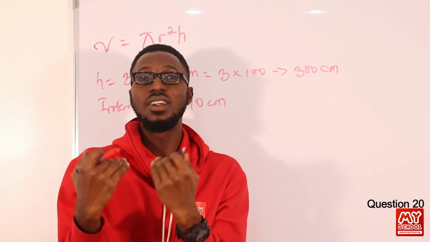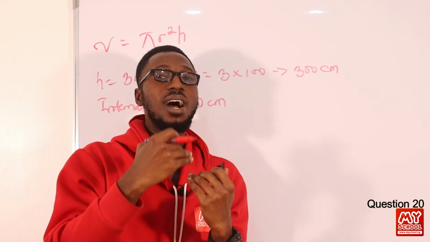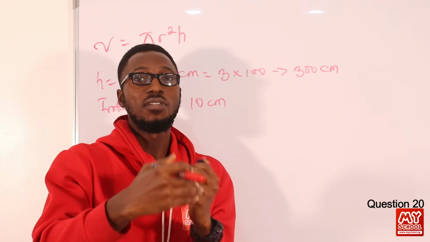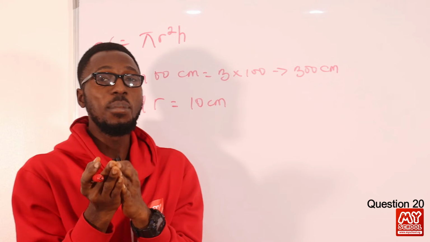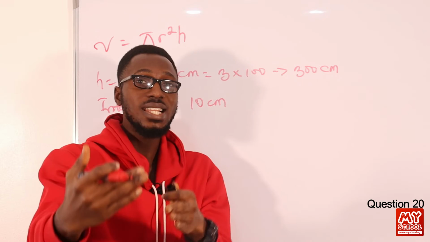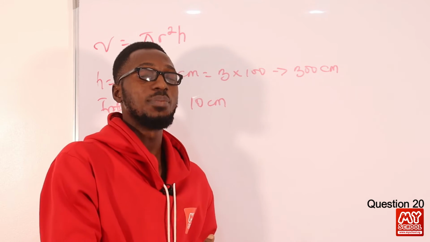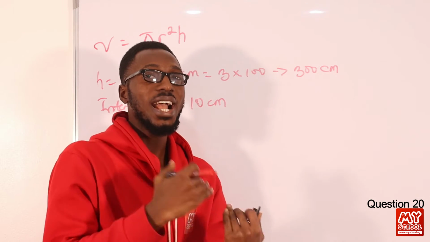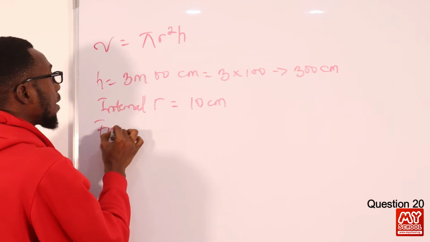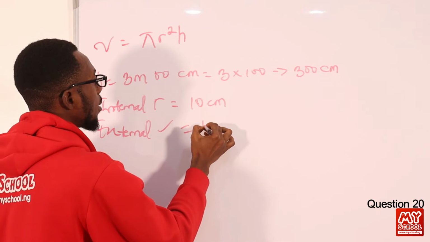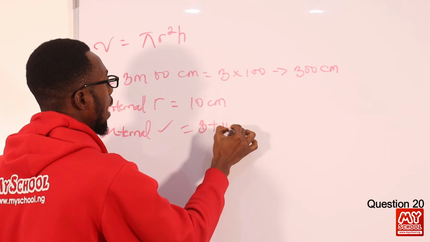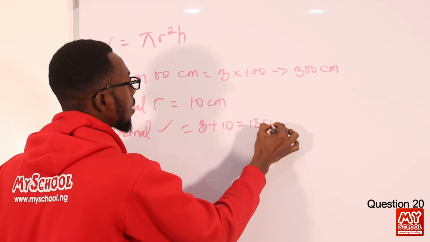So there is already an internal radius of 10 centimeters, and there's now an additional thickness of 3 centimeters. So for the external radius, that will be 3 centimeters plus the 10 centimeters that is already inside. So the external radius will be 3 plus 10, and that is 13 centimeters.